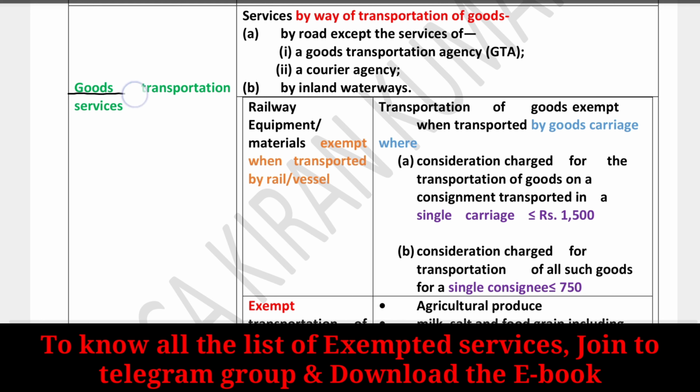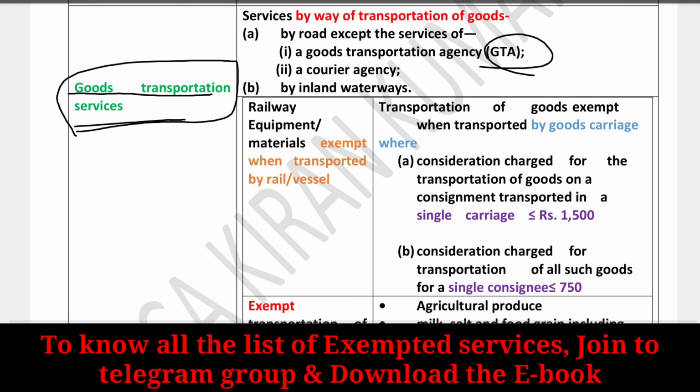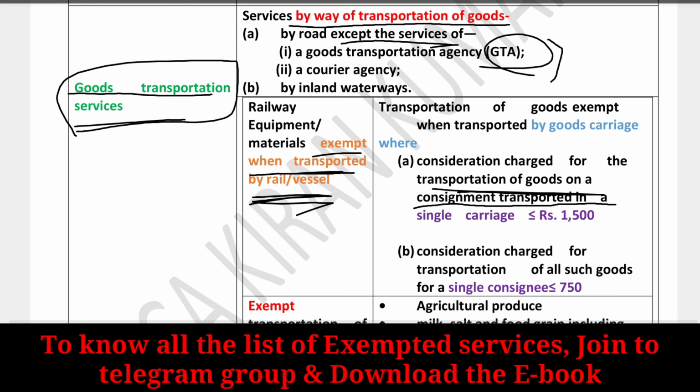And the next topic, goods transport services. Here you have to remember GTA, because services by way of transportation of goods are completely exempted, except the following services: the services provided by a GTA or courier agency, these two were taxable. Railway equipment or material is exempted when transported by rail or vessel, and the transportation of goods is exempt when transported by goods carriage where the consideration charged for the transportation of goods on a consignment transported in a single carriage is less than 1500.